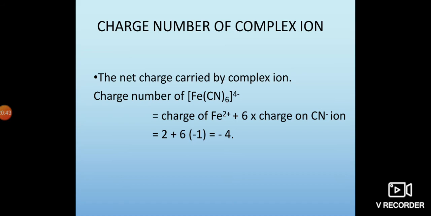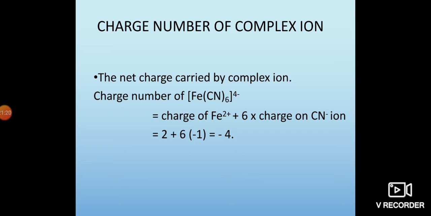Then the charge number of a complex ion. The net charge carried by a complex ion is known as the charge number. Here in this complex, ferrohexacyano 4 minus, the net charge is minus on the complex compound. So charge of iron 2 plus 6 into the charge on cyano groups, that is, cyano groups carry negative charge.